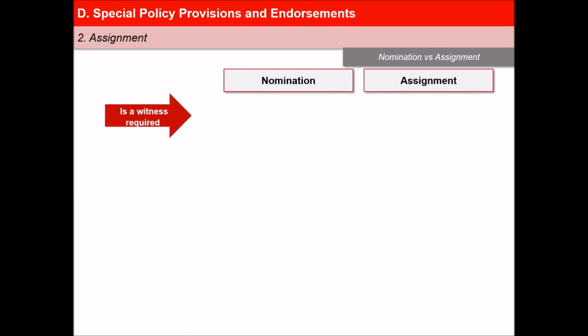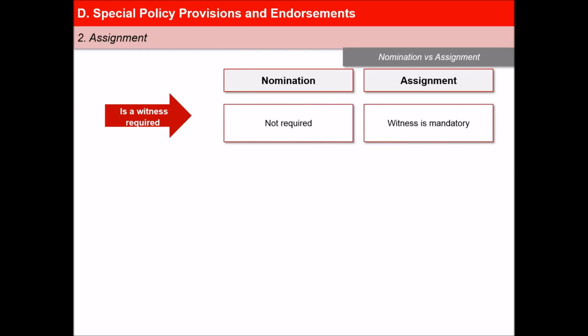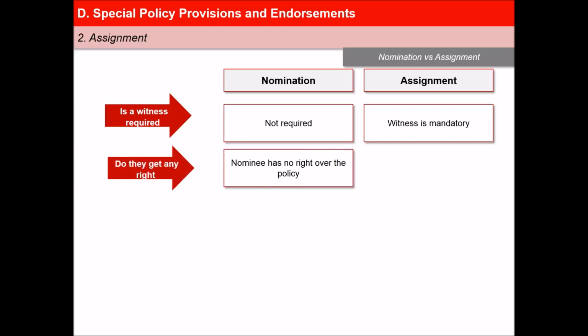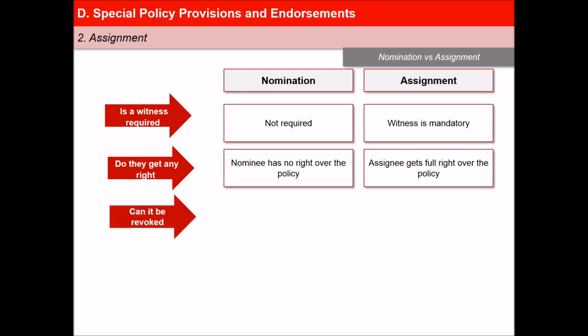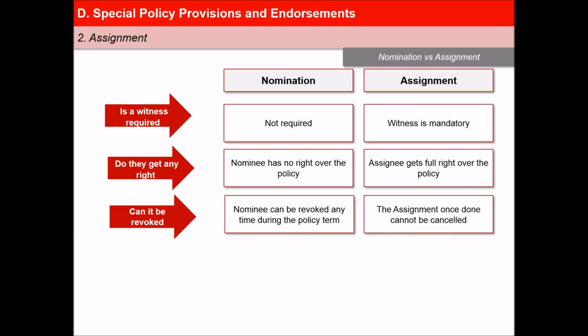Sixth, in nomination, witness is not required, whereas in assignment, witness is mandatory. Seventh, the nominee has no right over the policy, whereas the assignee gets full right over the policy and can even sue under the policy. Eighth, nomination can be revoked or cancelled at any time during the policy term, whereas the assignment once done cannot be cancelled but can be reassigned.